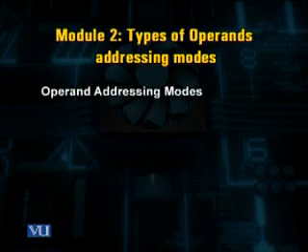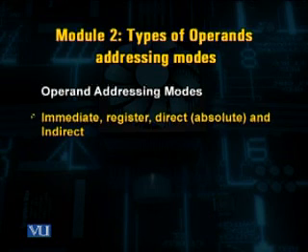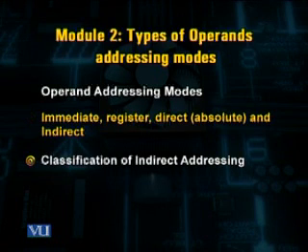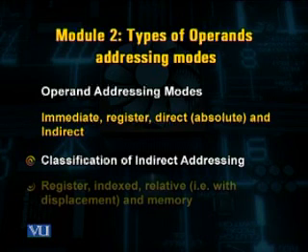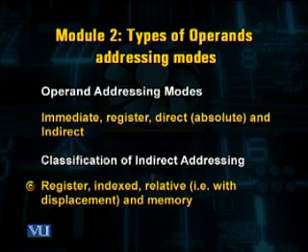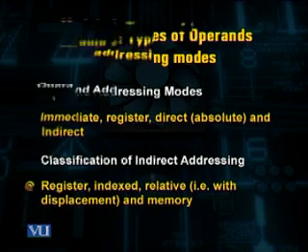While talking about the addressing modes, we discussed the immediate mode, register direct or absolute mode, and indirect mode. However, we also studied further classification of indirect addressing mode, which is register addressing, indexed addressing, and relative addressing.